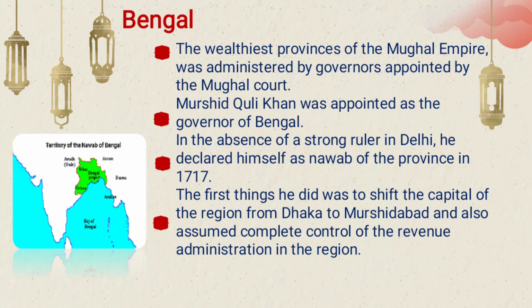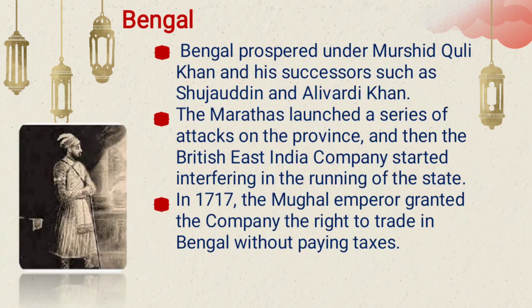Bengal was one of the wealthiest provinces of the Mughal Empire, and the governor of Bengal appointed was Murshid Quli Khan. In his absence, the Nawabs captured the places in 1770. I have mentioned the map of the place also. At last, they shifted the capital from Dhaka to Murshidabad. So they kept on changing the capitals.